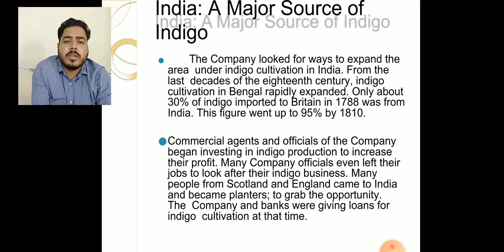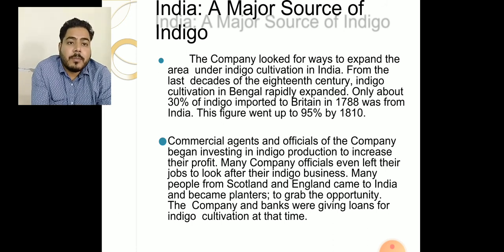Only about 30% of indigo imported to Britain in 1788 was from India. This figure went up to 95% in 1810. In around 30 years, it improved to around 95%. The commercial agents, called Gumastas, and officials of the Company began investing in indigo production to increase their profit.